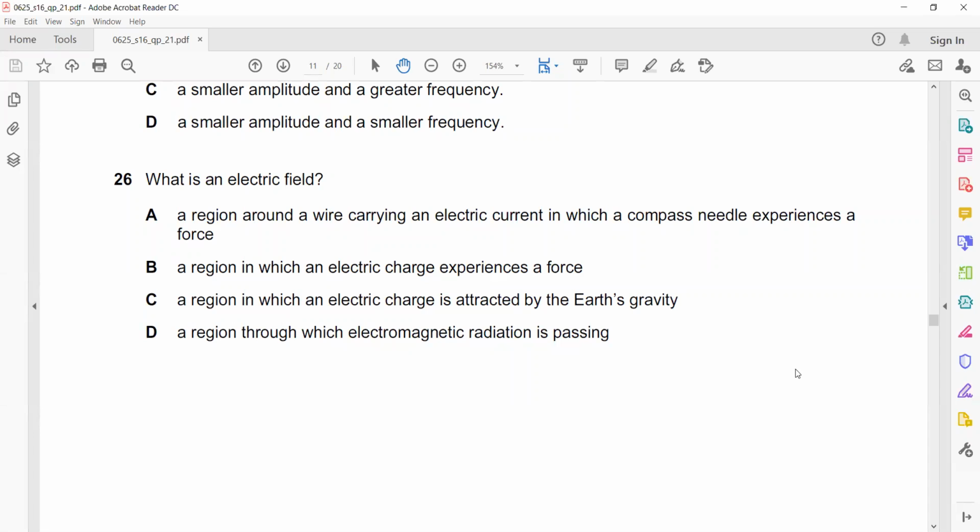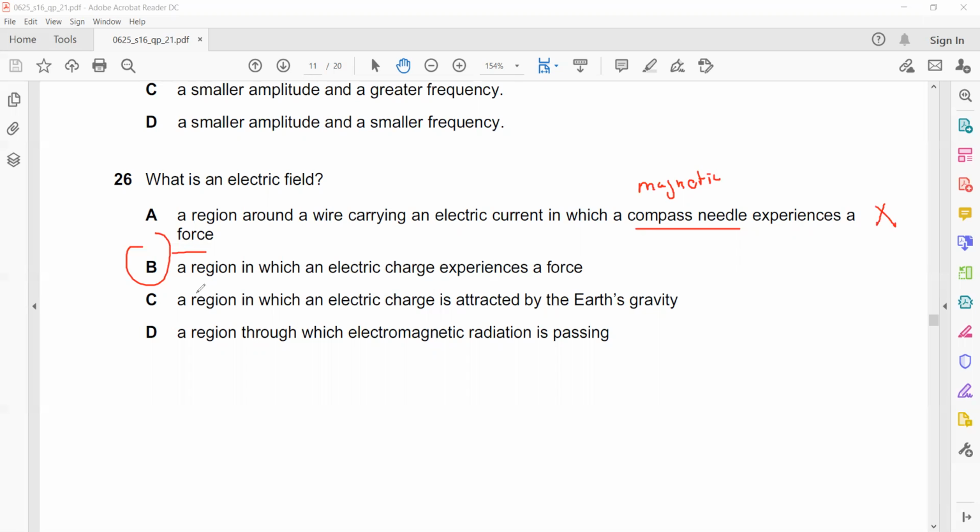So the correct answer is B, but why are the others not the right answer? What is electric field? It is a region around a wire carrying an electric current in which a compass needle experiences a force. A compass needle experiences a magnetic field. It does not experience an electric field. So that's why A is not the right answer.